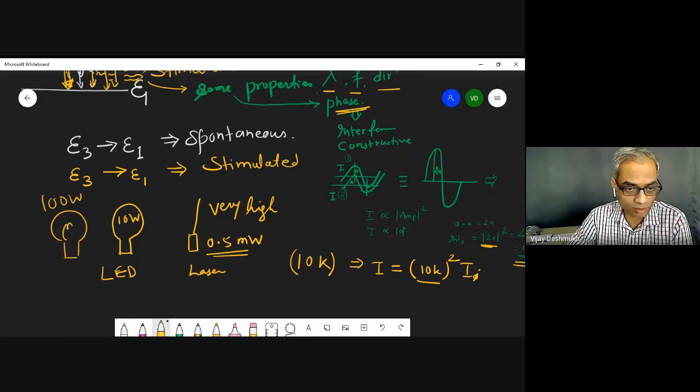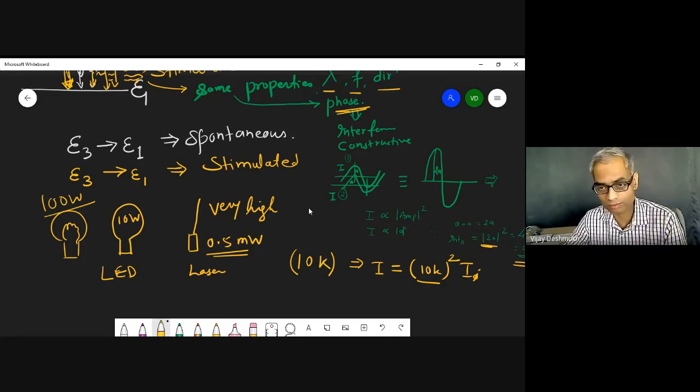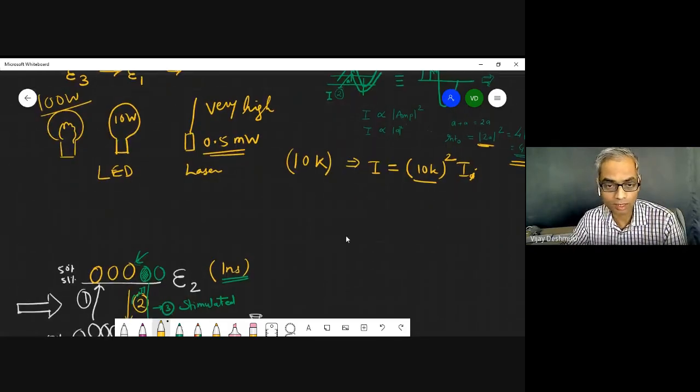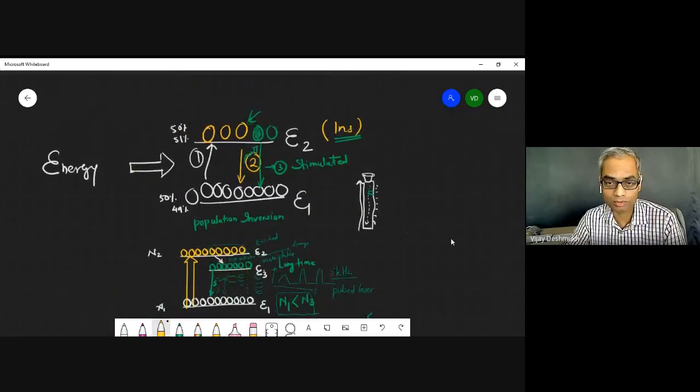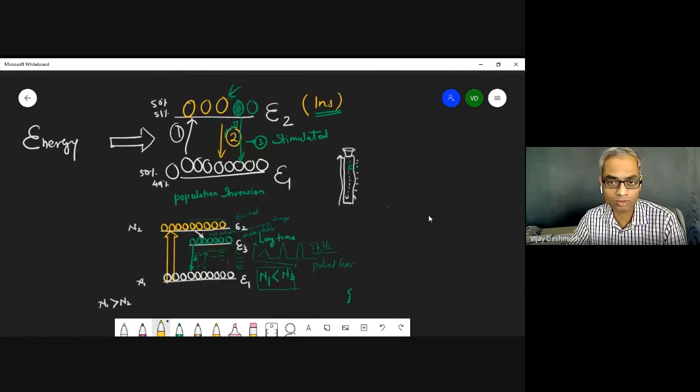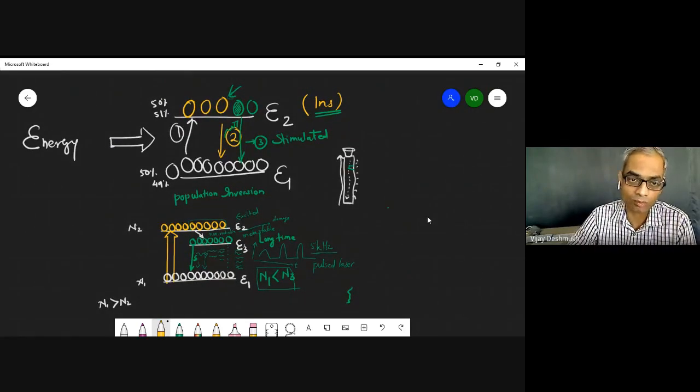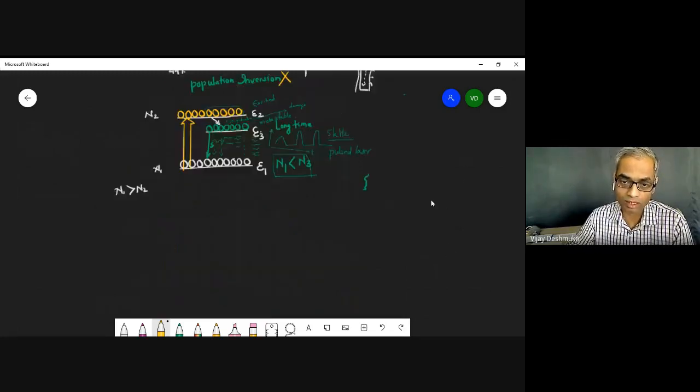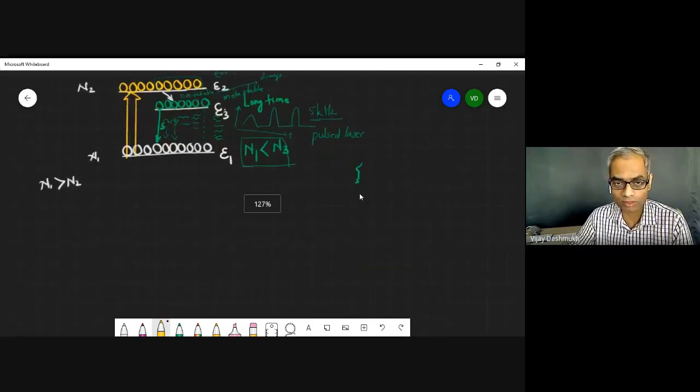So even the intensity will be much higher as compared to the 100-watt tungsten lamp. And lastly, we have seen two-level laser and three-level laser. In two-level system, it is not possible at all to get the population inversion. We don't get population inversion here. It is really impossible. Therefore, we add one more level, and how to add this one more level, we'll see in next lecture.